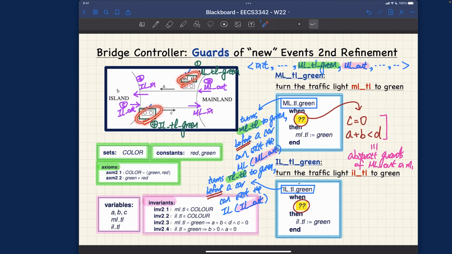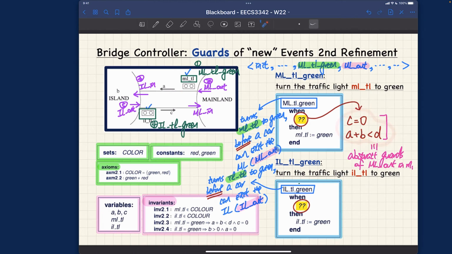So that's why when we talk about ML out, we kind of magically assume the driver would know about A, B, C, and D, these global counters. But now that we are in the refinement and we have introduced the two traffic lights, the individual driver only has to follow the traffic lights. Whereas for the traffic light to be turned green, we have to put these global counters into play.